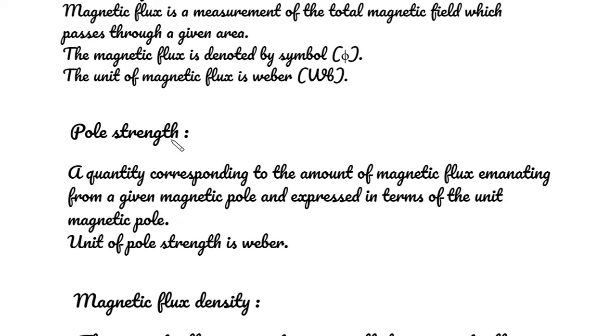Pole strength. A quantity corresponding to the amount of magnetic flux emanating from a given magnetic pole and expressed in terms of the unit magnetic pole. Unit of pole strength is Weber.